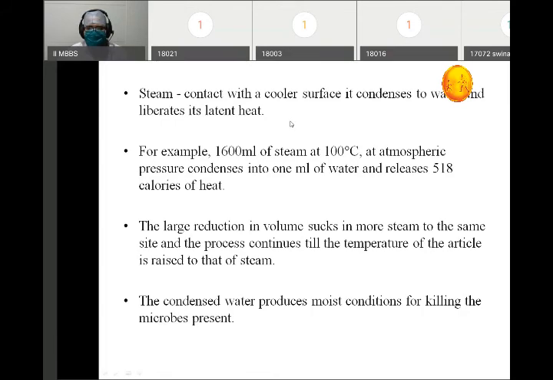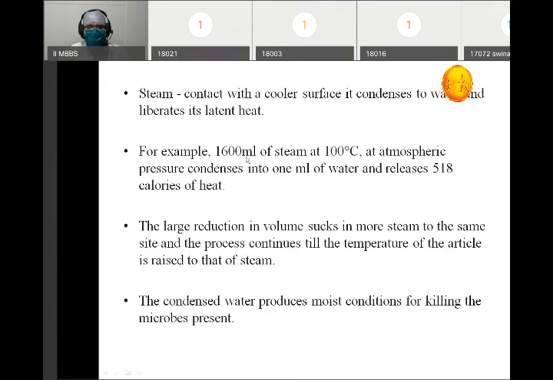It will condense. When it condenses, the steam has heat, it has energy. Now it has to lose its energy. So as soon as it condenses, it will lose all its energy, and all that energy will go into that article. It will heat that article.